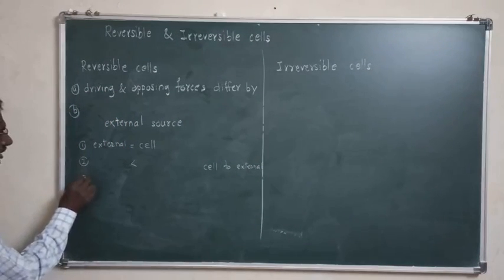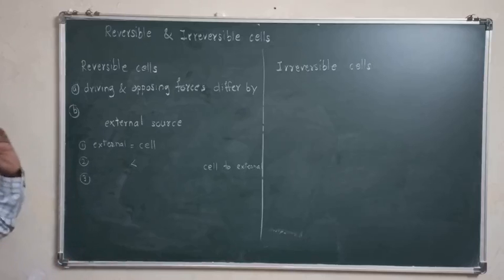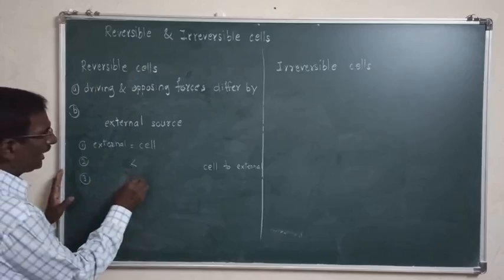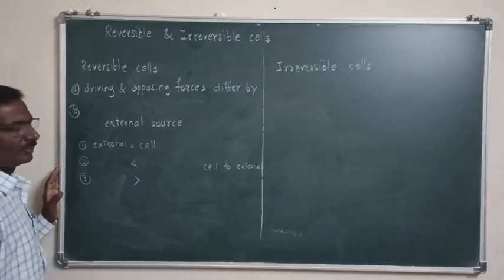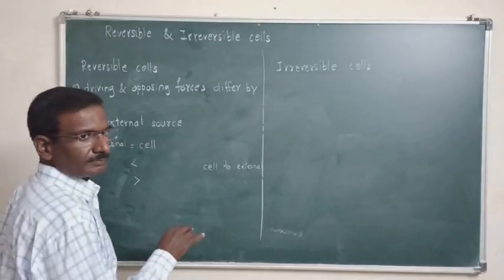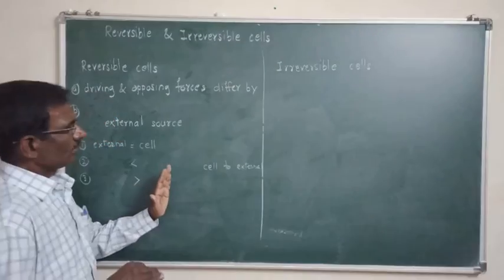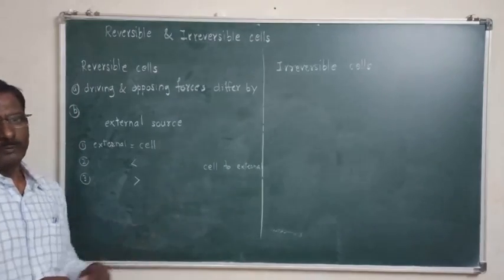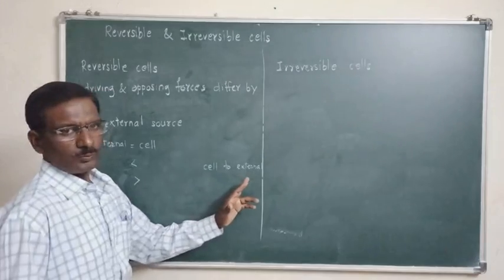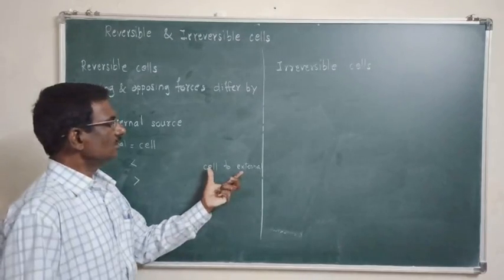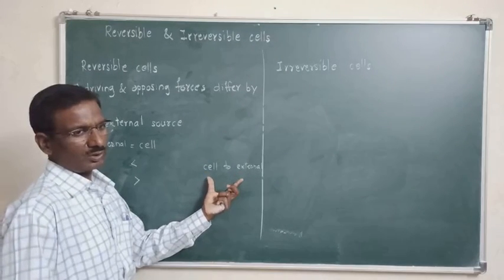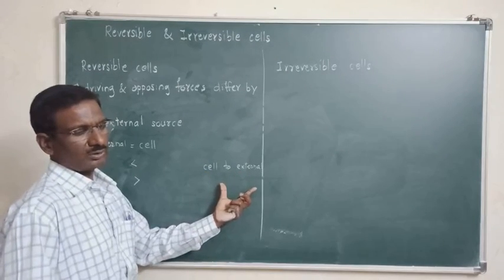The third condition: if external EMF is slightly greater than cell EMF, then the current will flow from the external source to the cell, that is, the current is reversed, and the cell reactions are also reversed.